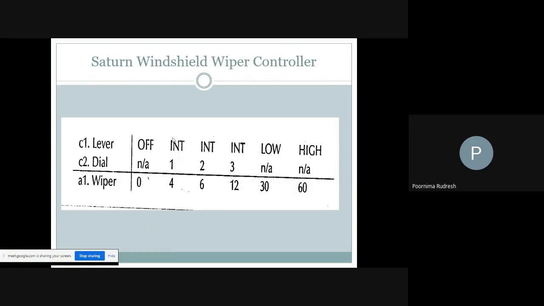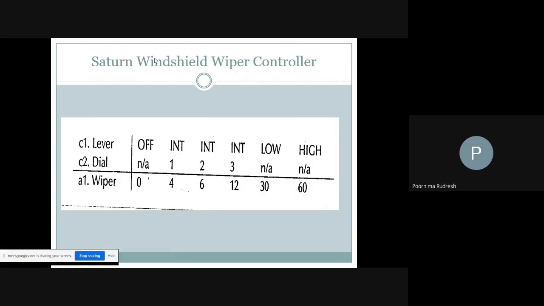Only when the lever is in the intermittent position do we use dial 1, dial 2, or dial 3. When it is in the low or high position, there is no use of the dial. This is the example of the Saturn windshield wiper controller.